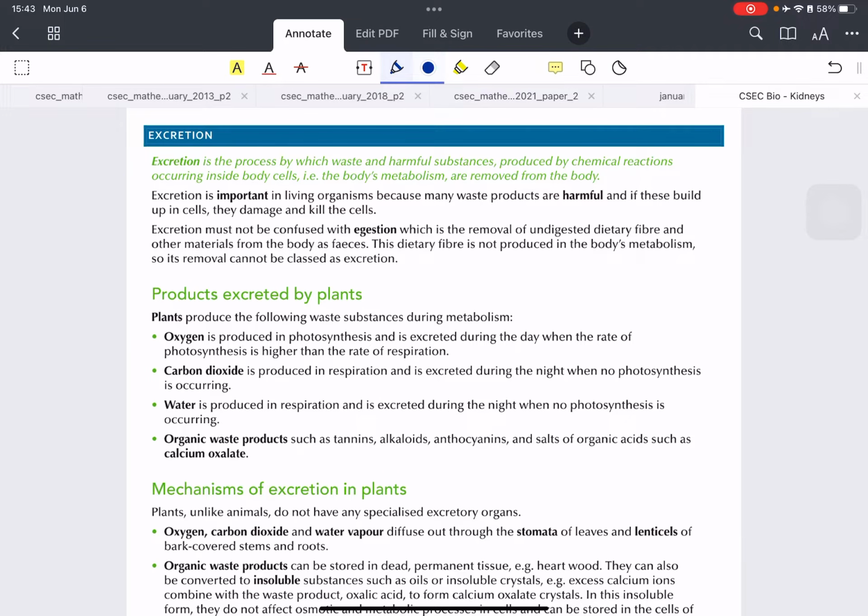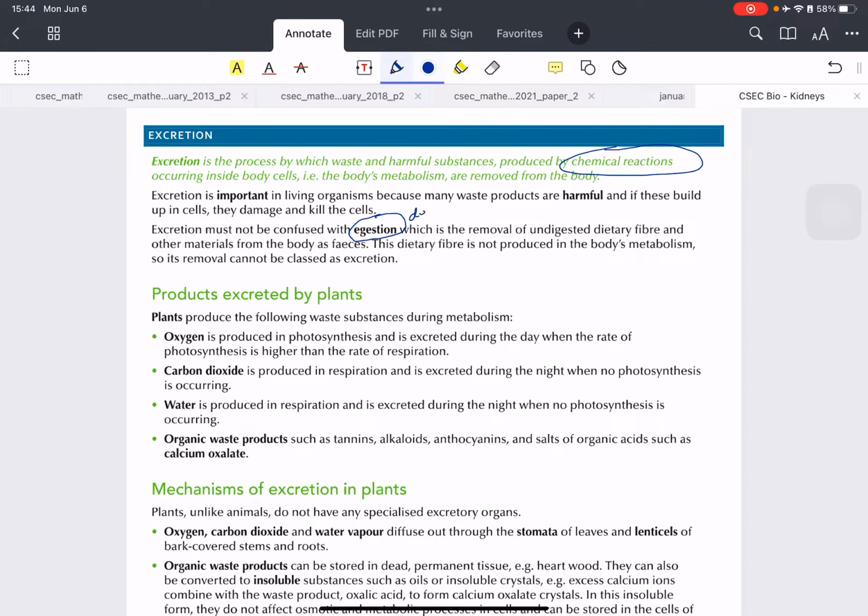The first thing is a definition of excretion. Excretion is the process by which waste and harmful substances produced by chemical reactions in the body cells are removed from the human body. That is the important part of the definition. It is important to differentiate this from egestion or defecation.